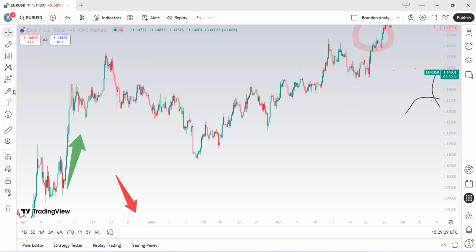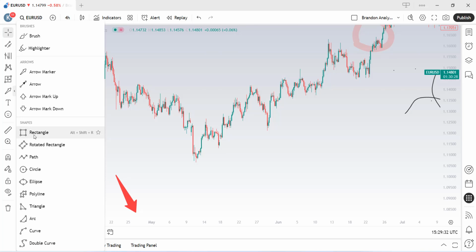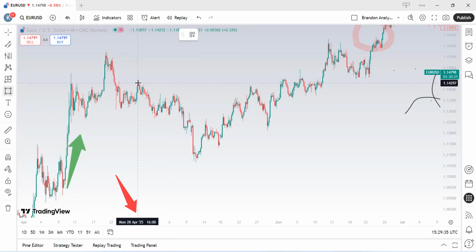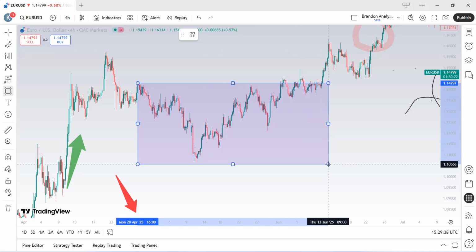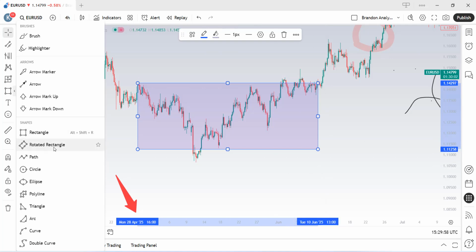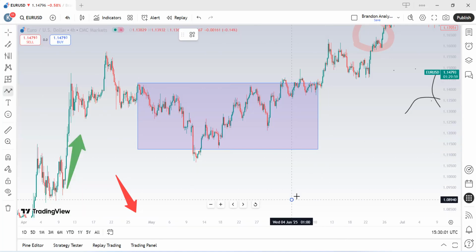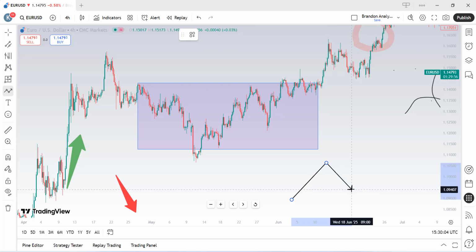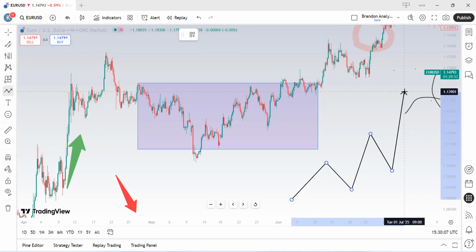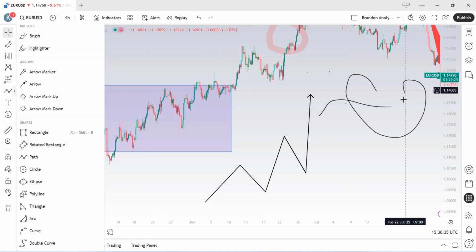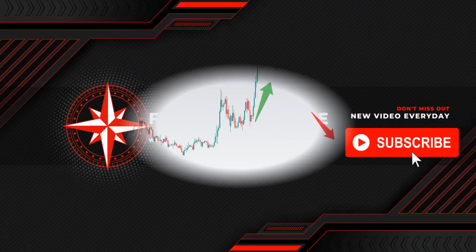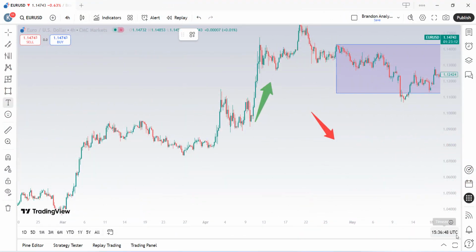Aside from these arrows, you also have the shapes section, with the rectangle being the most essential tool there, which you can use to mark consolidation areas on your chart for better analysis. Also, you can make use of the path tool in case your price chart is breaking highs, as clearly seen on these illustrations. This section is very important when it comes to making explanatory videos or making your chart clearer and more attractive.